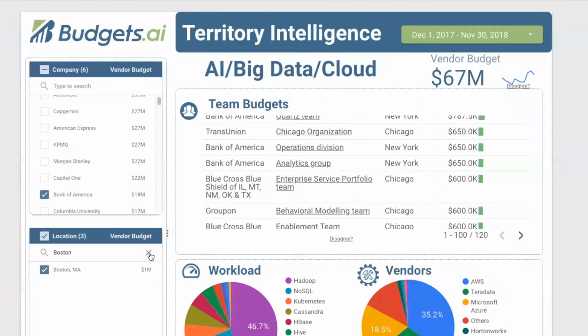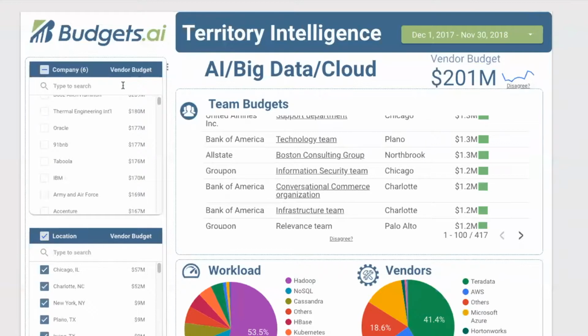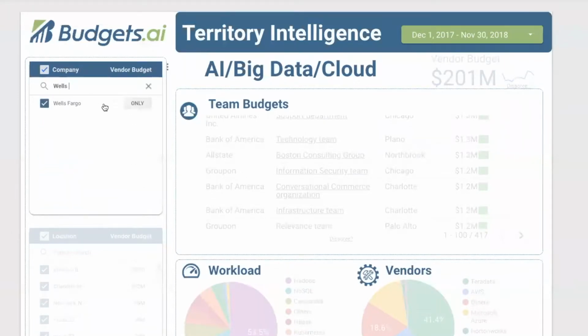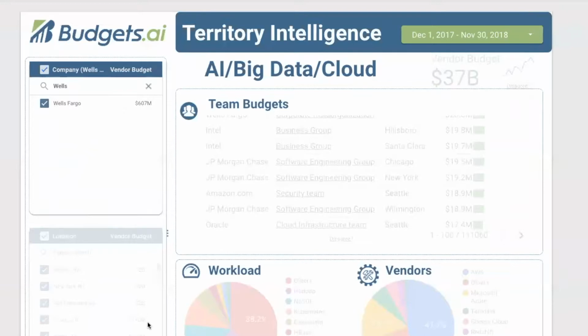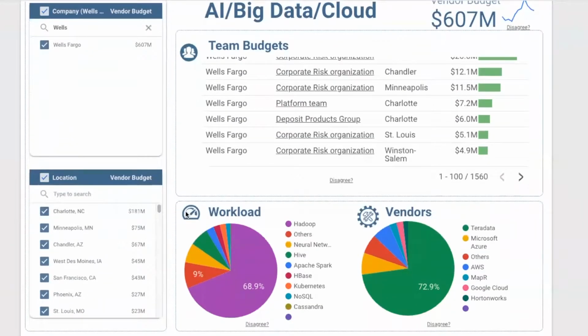And for accounts, you want to create your account strategy. So there you want to select all locations and pick that specific company. So for example, here we said Wells Fargo. If you want to pick Wells Fargo, obviously Wells Fargo has most activity in the Bay Area, but it actually has Charlotte as where most of the activity is as far as AI and big data is concerned.